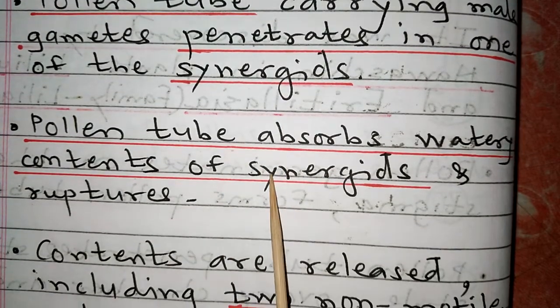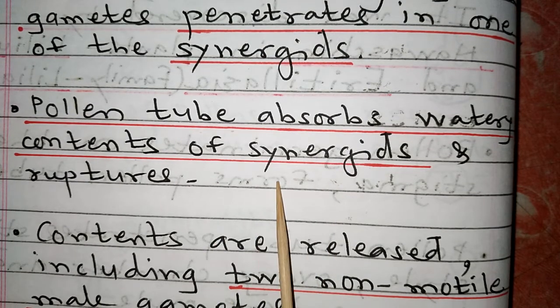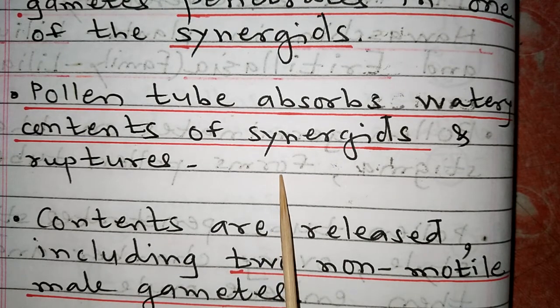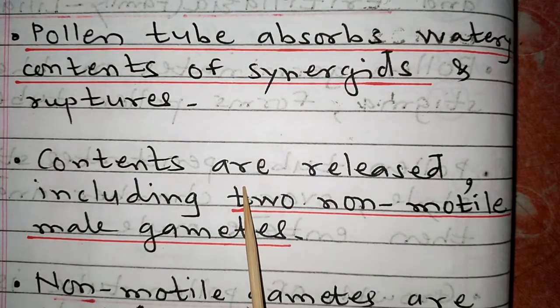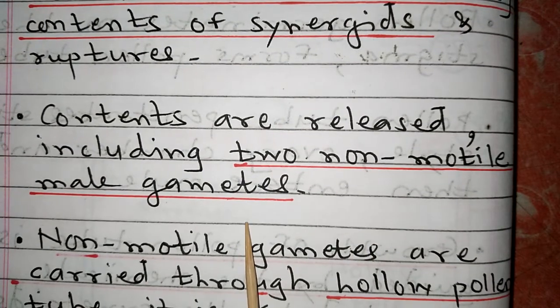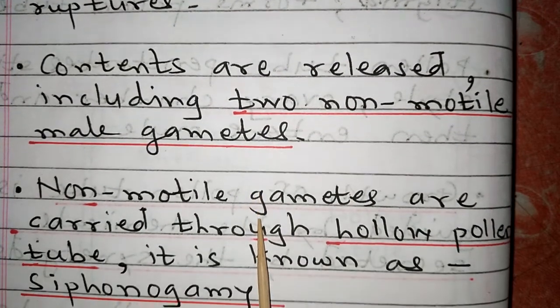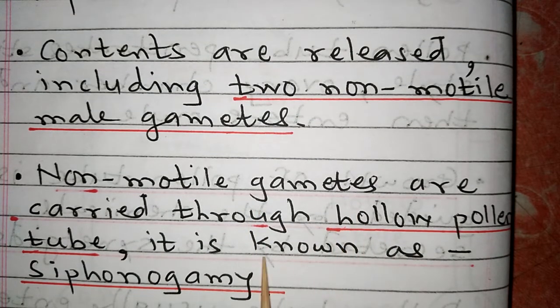The pollen tube absorbs water and contents of the synergid and ruptures. So the pollen tube swells and its tip undergoes breakdown. The pollen tube ruptures at its tip. The contents get released, including 2 non-motile male gametes and a little bit of cytoplasm. The non-motile gametes are carried through the hollow pollen tube.